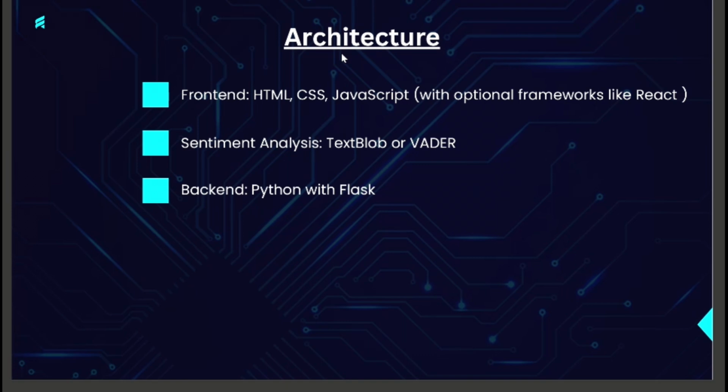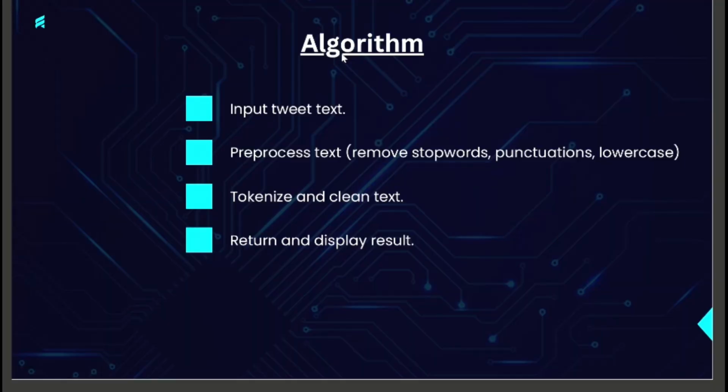And an NLP tool like TextBlob for the sentiment classification. The algorithm flow is quite simple and straightforward. We take the input text, pre-process it, remove unnecessary characters and words, tokenize and clean the text, then analyze it using the sentiment model, and finally return the result and show it visually.